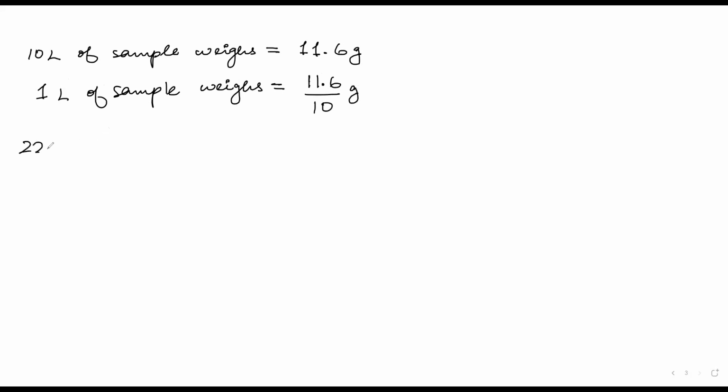Now what is the mass of 1 mole? That is 22.4 liters, because 22.4 liters means 1 mole of a gas sample. It weighs 11.6 upon 10 into 22.4.